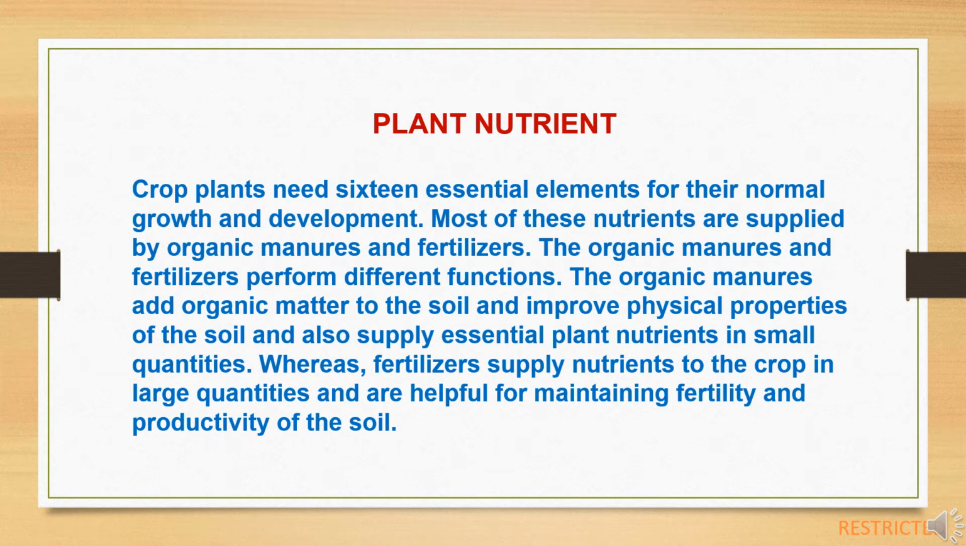Plant nutrients. Crop plants need 16 essential elements for their normal growth and development. Most of these nutrients are supplied by organic manures and fertilizers. The organic manures and fertilizers perform different functions. The organic manures add organic matter to the soil and improve physical properties of the soil and also supply essential plant nutrients in small quantities, whereas fertilizers supply nutrients to the crop in large quantities and are helpful for maintaining fertility and productivity of soil.